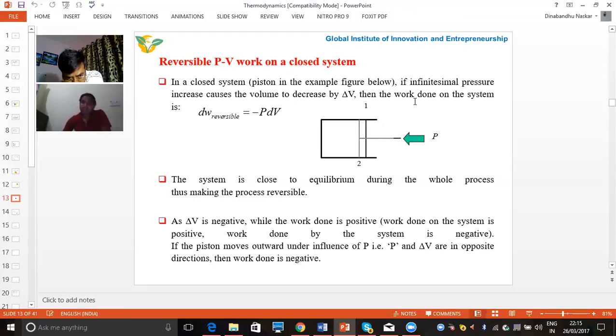So when we are dealing with the work done on the system, delta W, the work done, can be calculated like this: minus P into delta V.